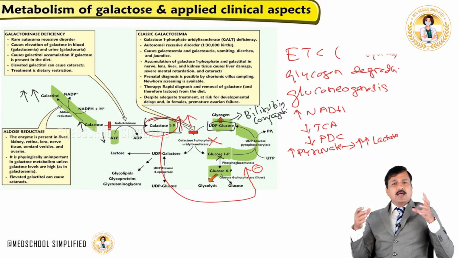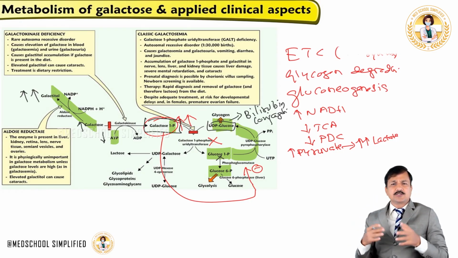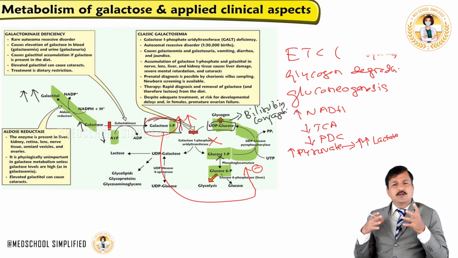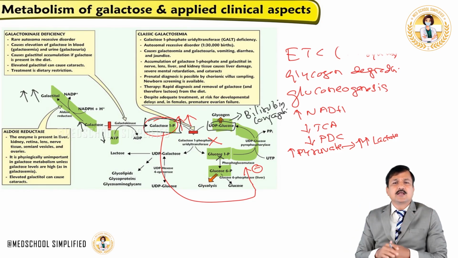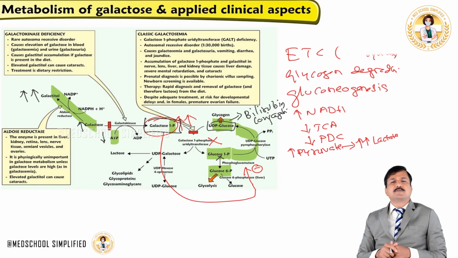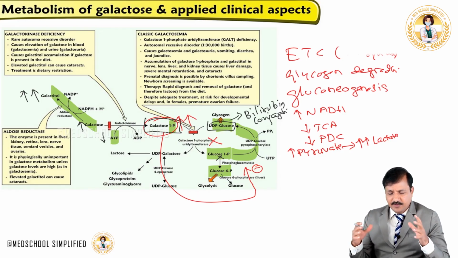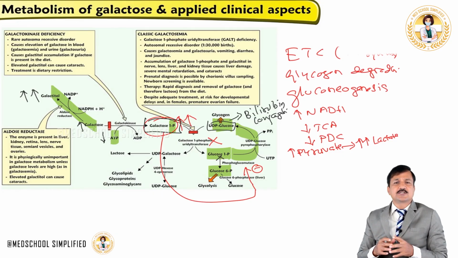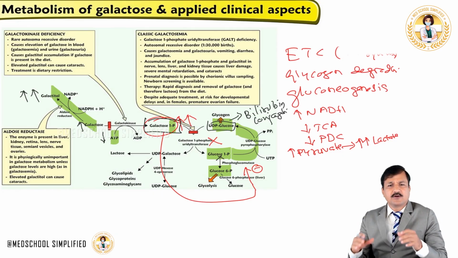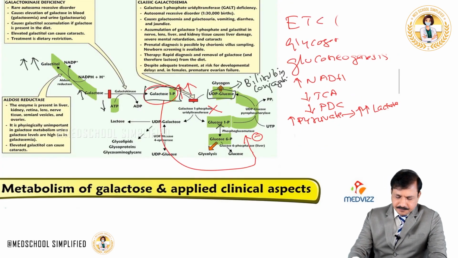So like this, one single enzyme being deficient will lead to so many metabolic consequences, and you must be aware of that. This is how knowing the biochemical pathways can be used to understand metabolic disorders and even to understand why certain signs and symptoms are seen in these metabolic disorders. Okay, so that's in brief about how metabolic diseases can be caused because of deficiency in one or the other enzyme in a metabolic pathway.